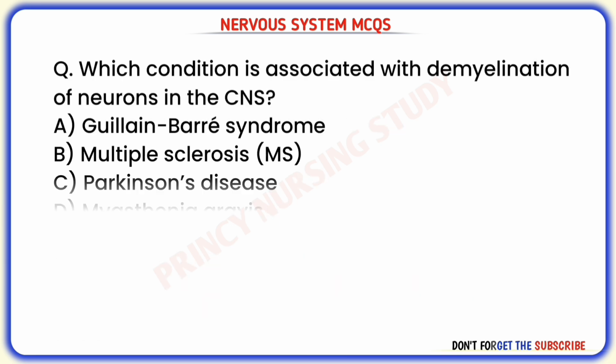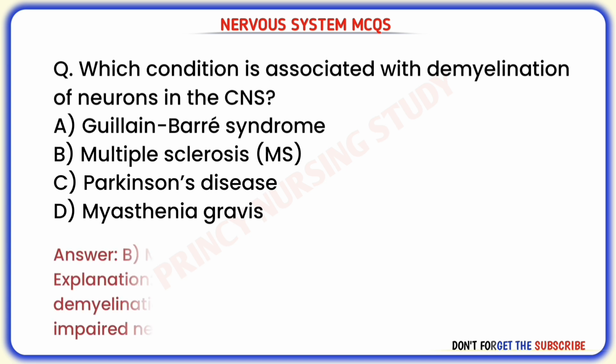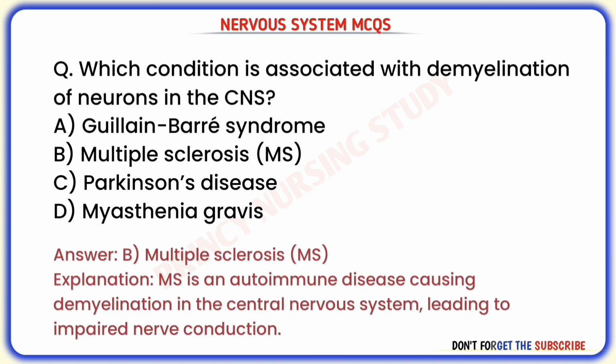Next question. Which condition is associated with demyelination of neurons in the CNS? Correct answer is B. Multiple sclerosis, MS. MS is an autoimmune disease causing demyelination in the central nervous system, leading to impaired nerve conduction.